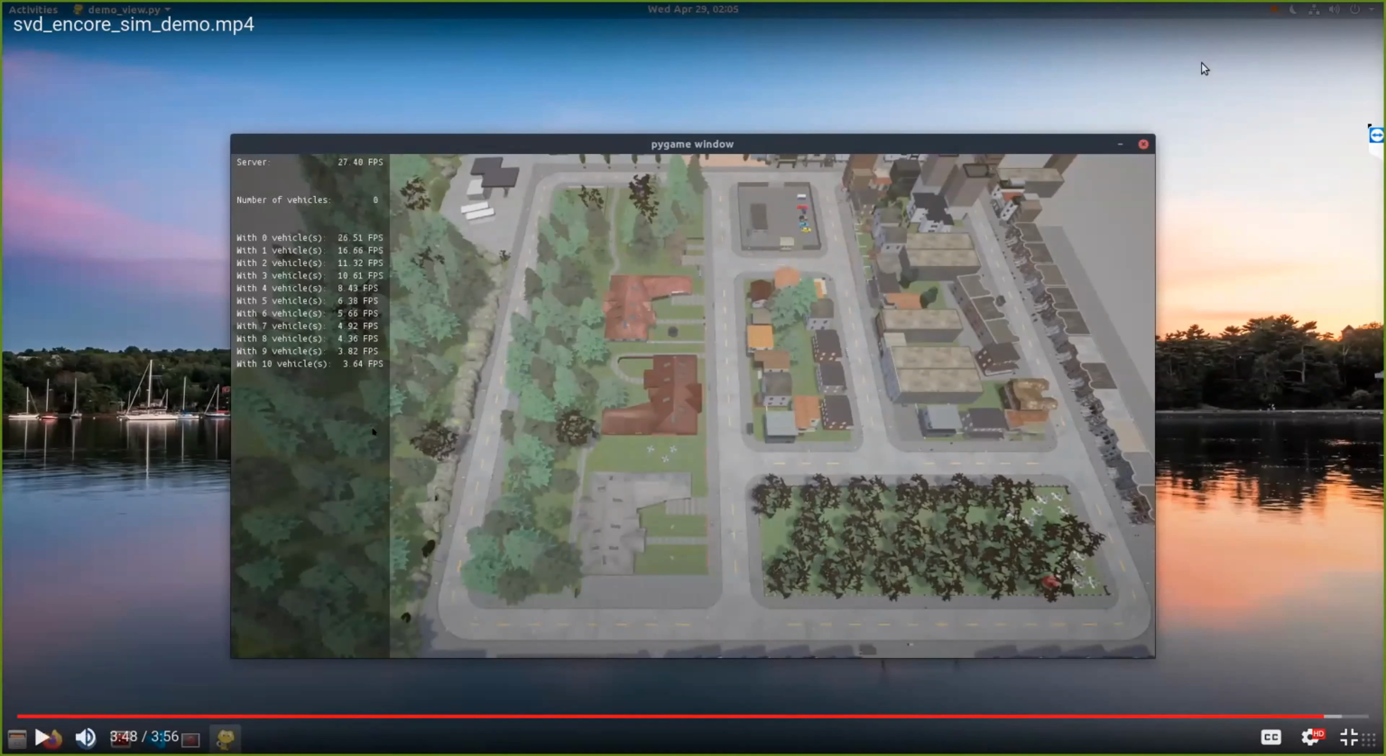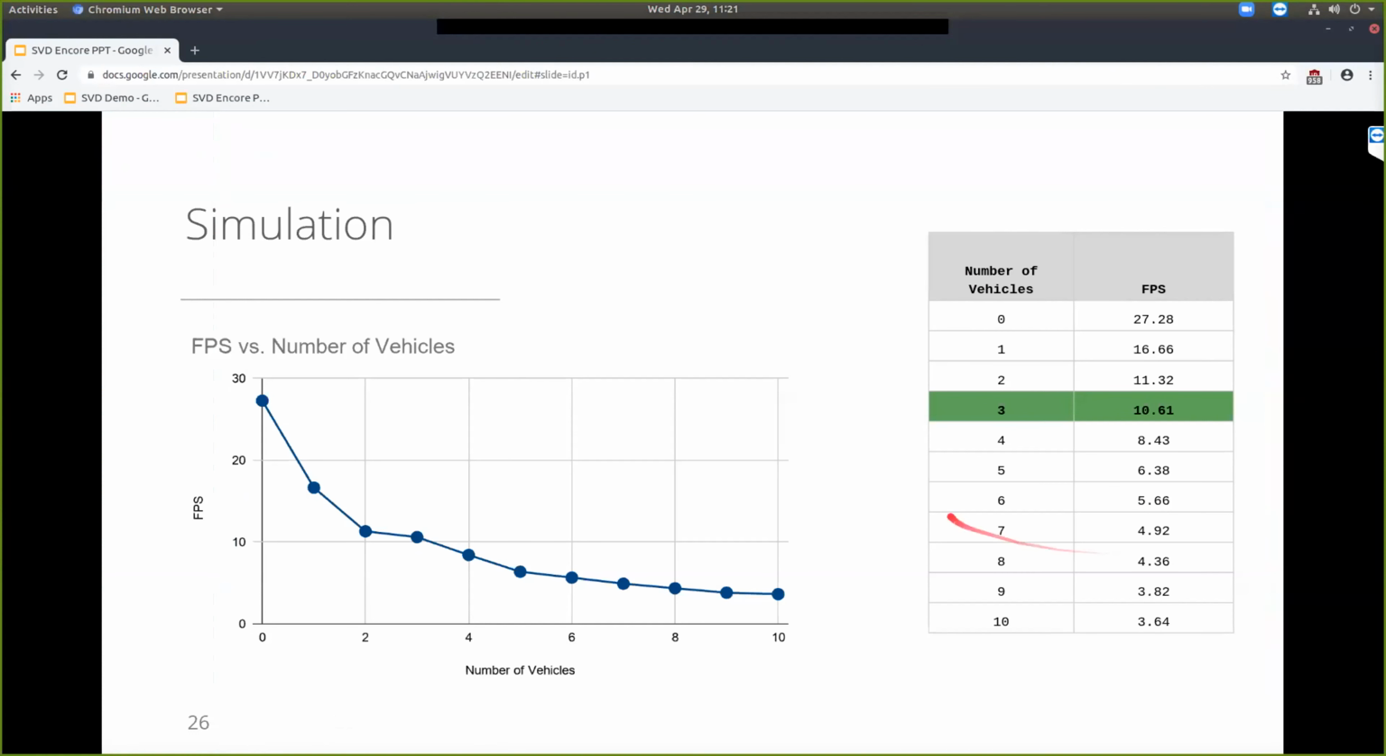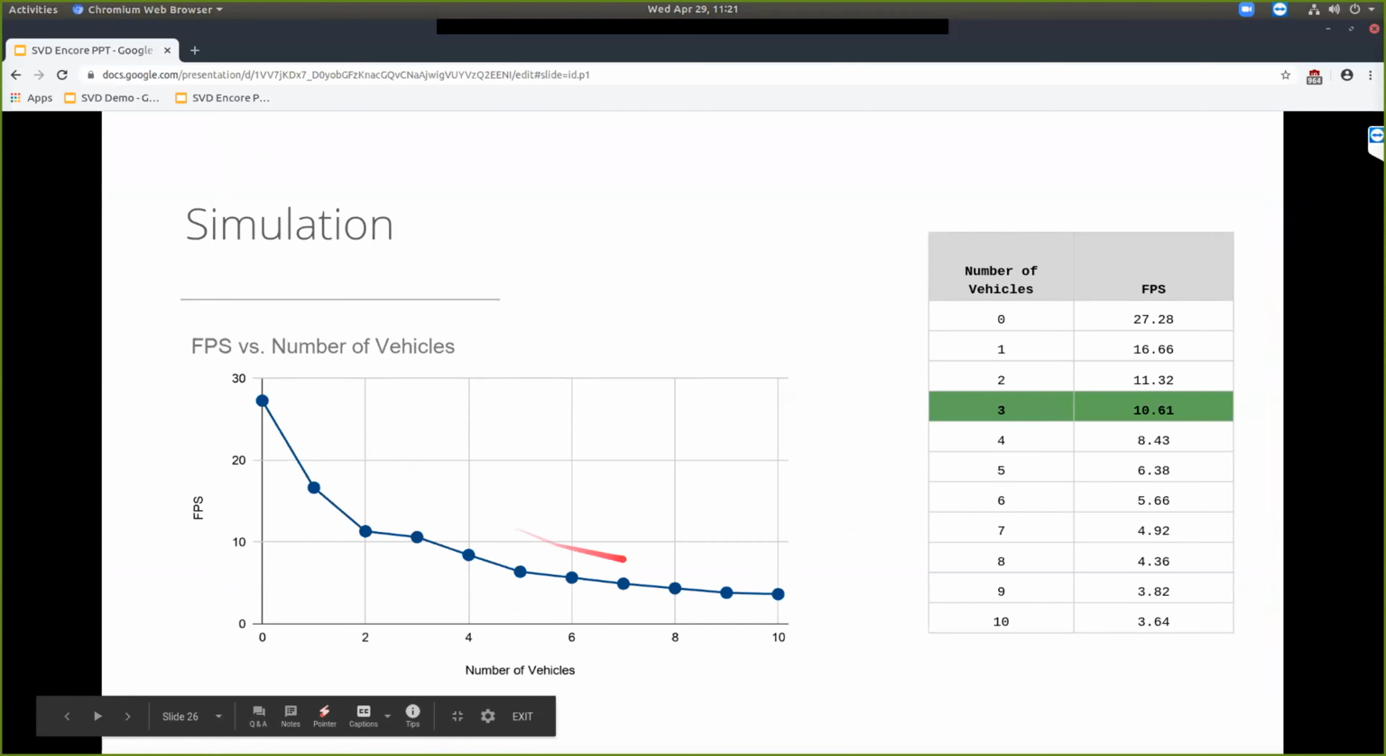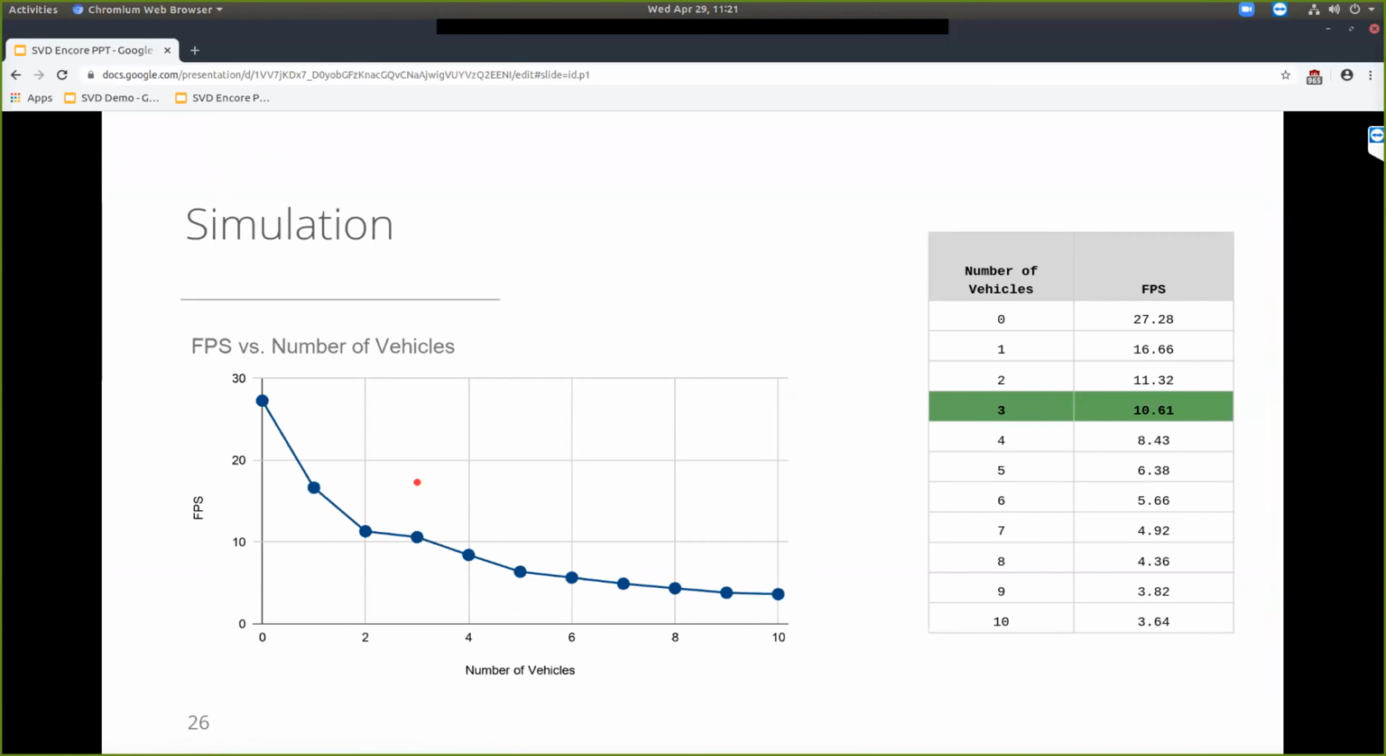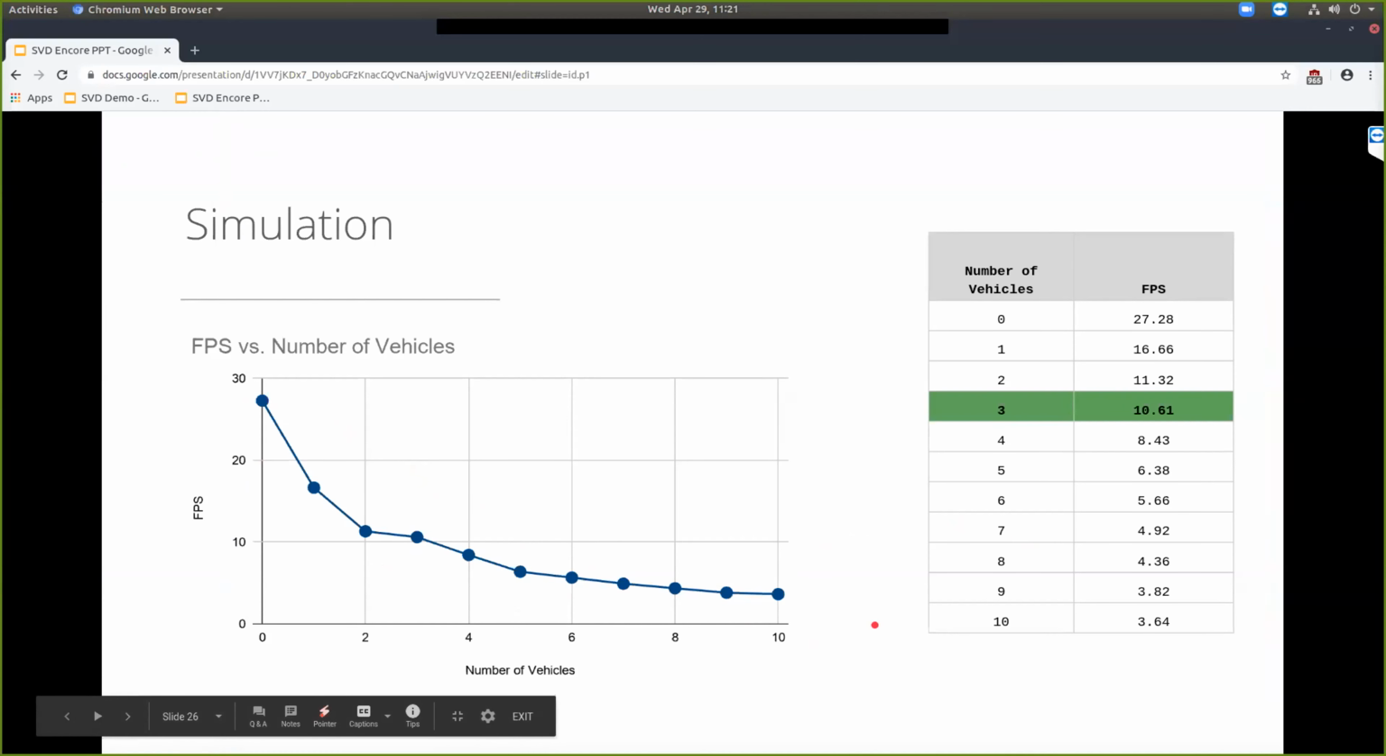So these are our final results, where with 3 vehicles, we are getting around 10.61 FPS. But if we add more and more agents, these are the numbers. I'll plot a graph. So this is kind of an asymptotic drop where we can see the FPS going down, but it's kind of getting stable at some value around here.